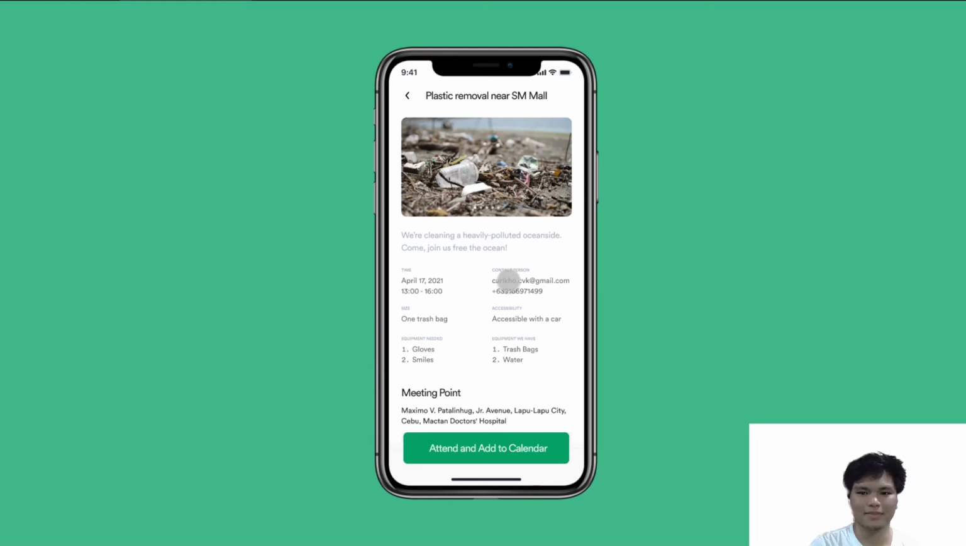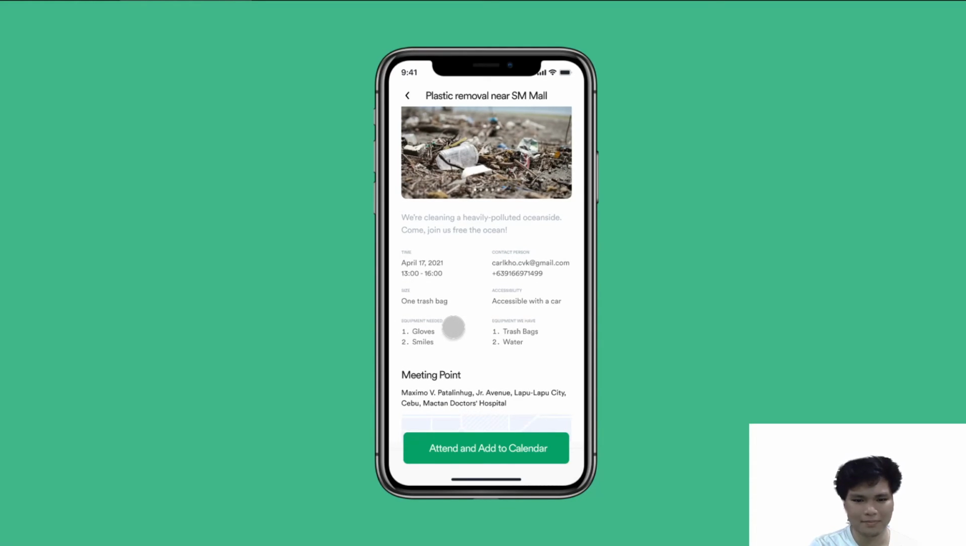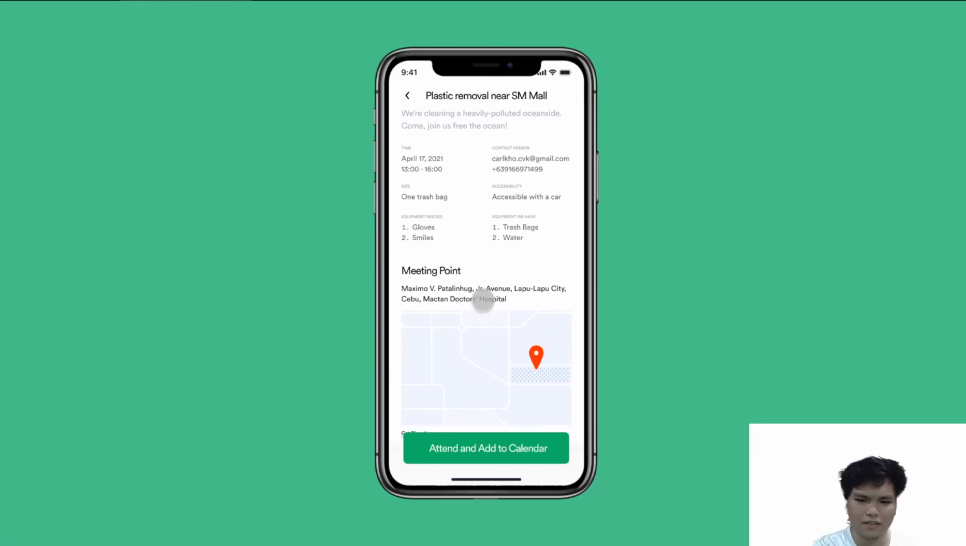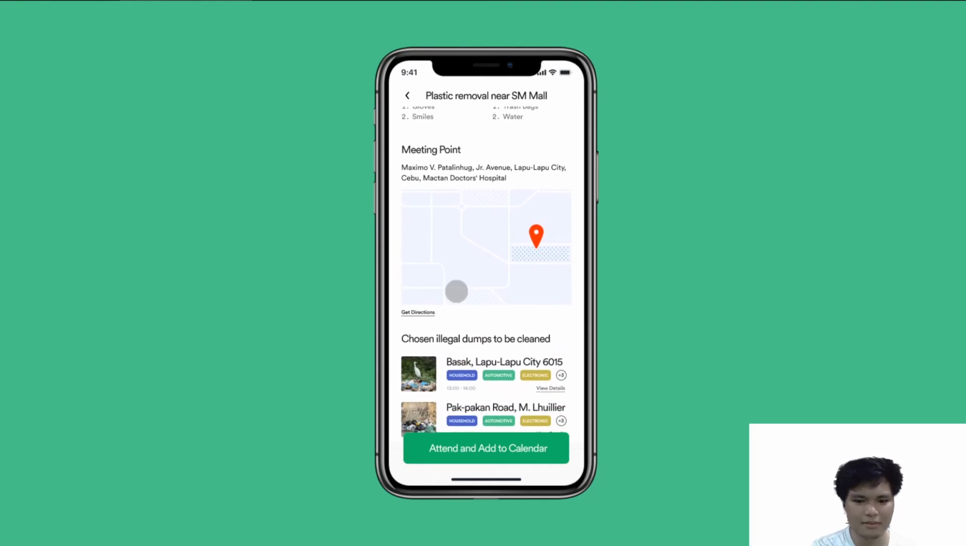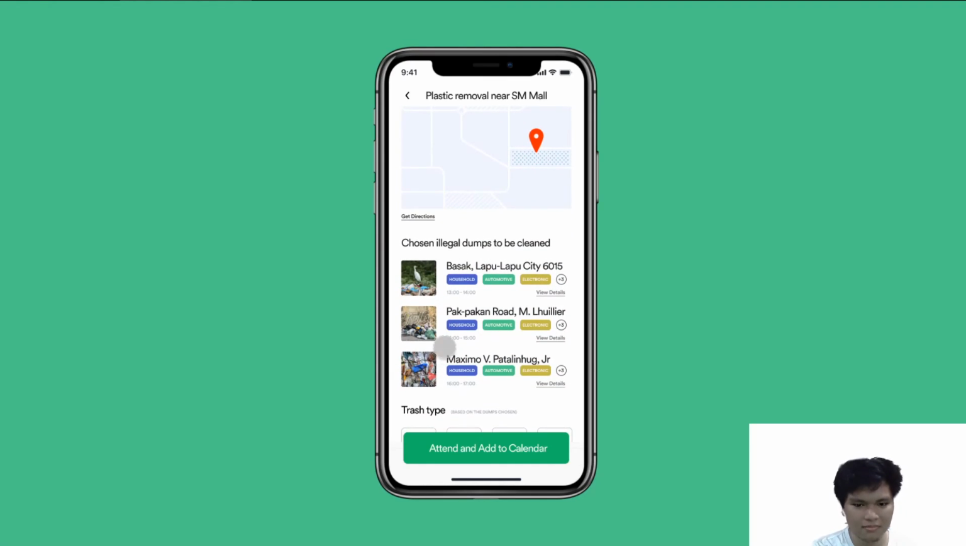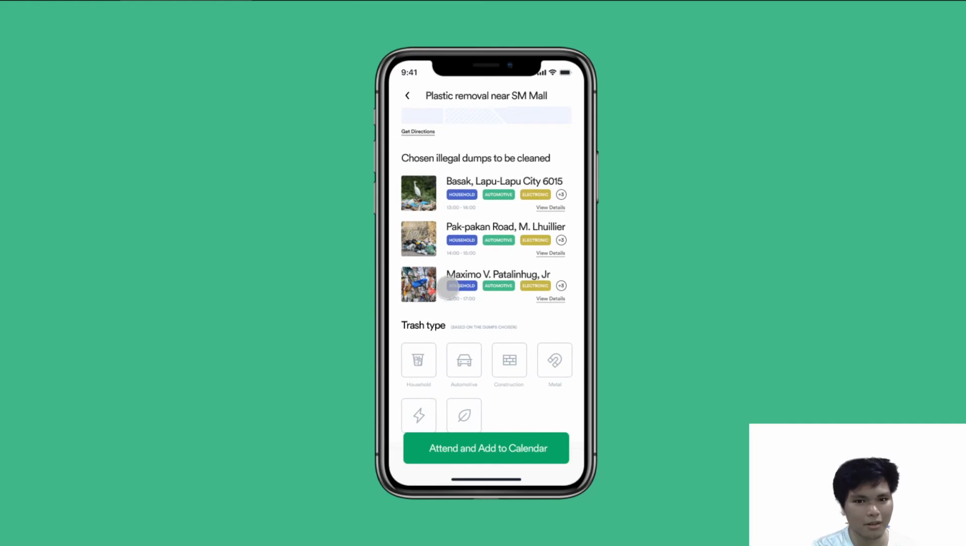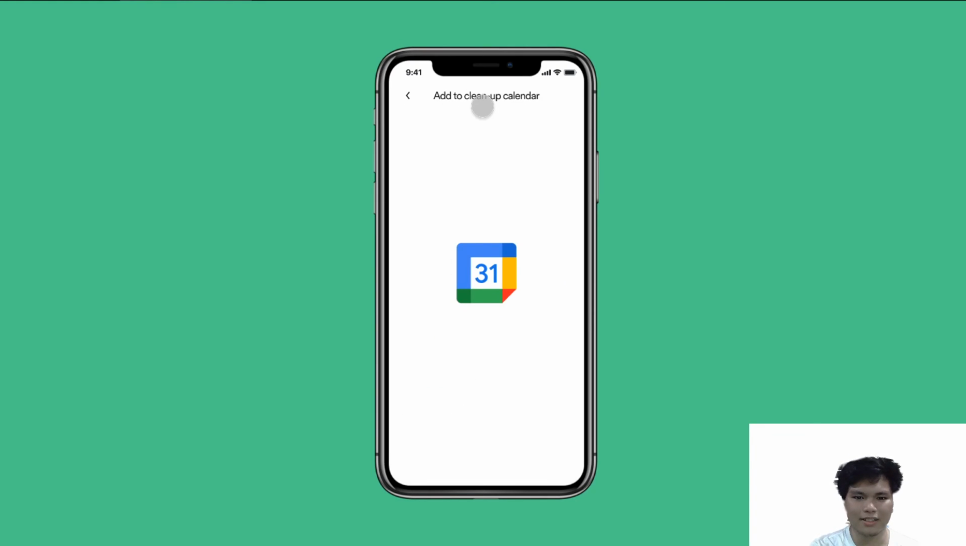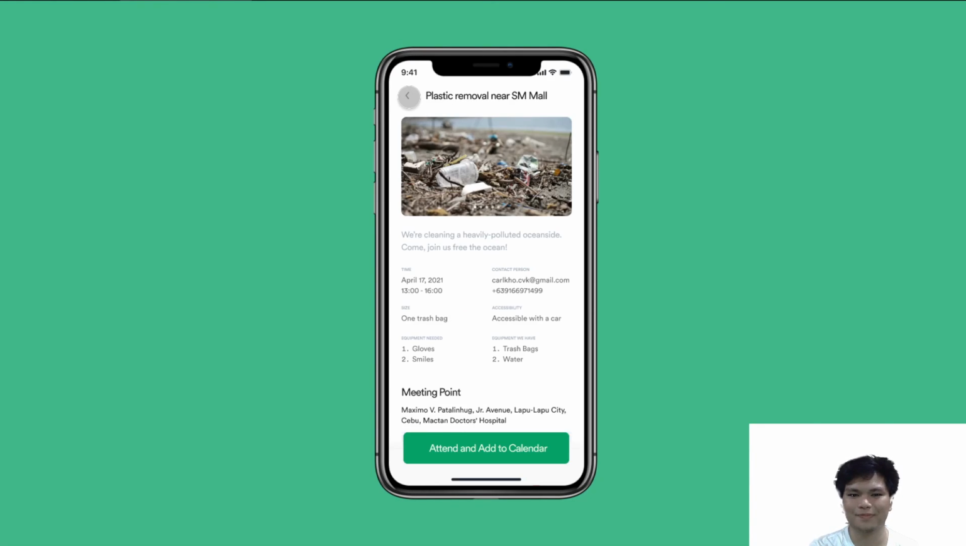Now let's look at our reported dump as somebody who is interested to help out. Plastic removal near SM Mall. Doable. Time, April. Doable. Contact person. Trustworthy. Trash bag. Accessible with a car. Gloves. Okay. Meeting point is near. Chosen illegal dumps. That's a handful, but possible. Trash type. Manageable. Let's attend and add to calendar, shall we? Oh, it's the wonders of technology. Now you're ready to present yourself and help out in trash picking.